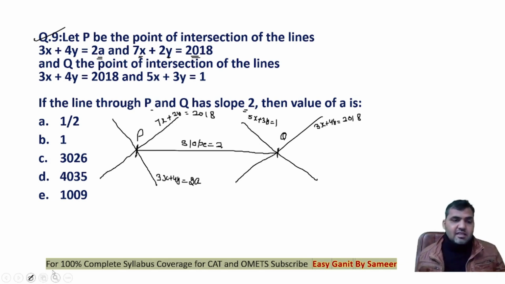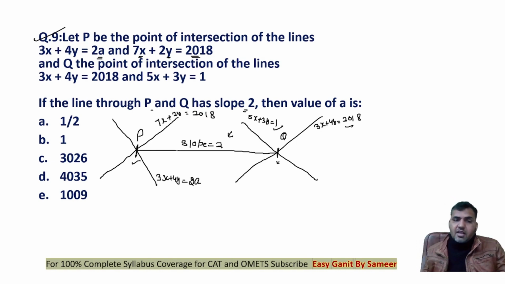So guys, I can easily find out the point of intersection of these two lines, so I'll get the coordinates of P. Similarly, by solving these two equations, I'll also get the coordinates of Q. Now once I get P and Q, I know the slope of the line is equal to 2, so I will be able to find out the value of A. The question is easy but lengthy in calculation, guys, right?